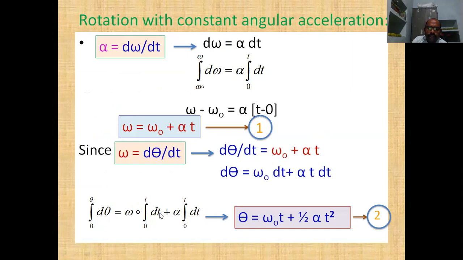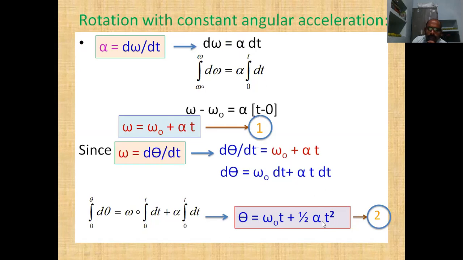Now the integration of d theta is theta, and by applying limits, theta minus 0, is equal to, here the integration of dt is t. By applying the limits we get omega naught t, and here there should be a t. The integration of t dt is t square by 2, with limits 0 and t.